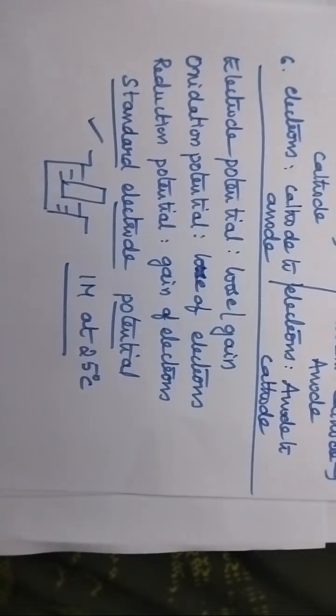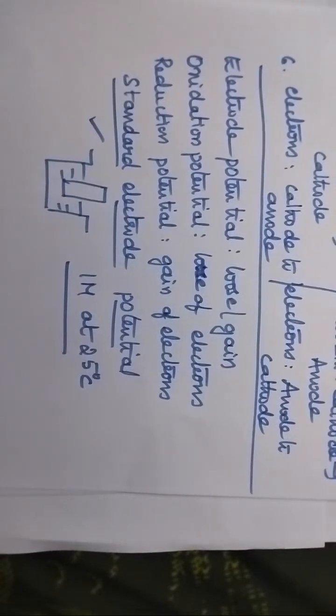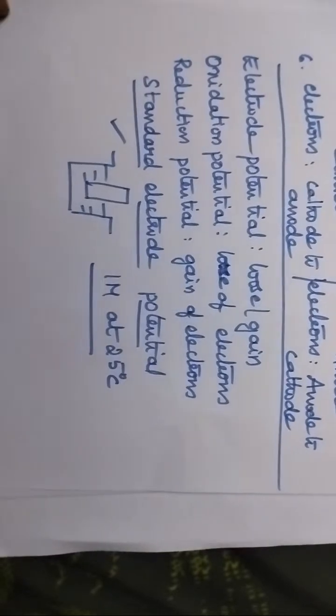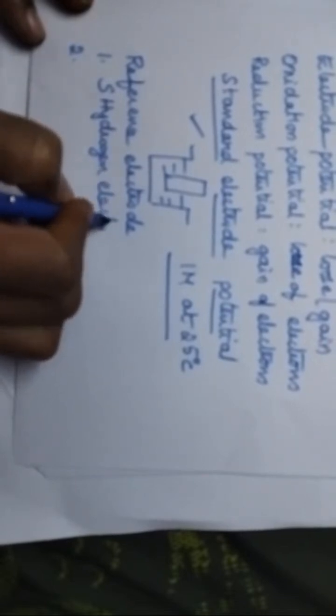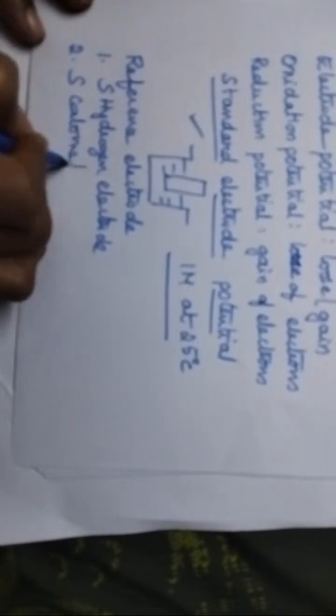A galvanic cell requires two electrodes. So, in order to measure single electrode potential, we require reference electrodes. We have two such reference electrodes. One is the standard hydrogen electrode and the second one is the standard calomel electrode.